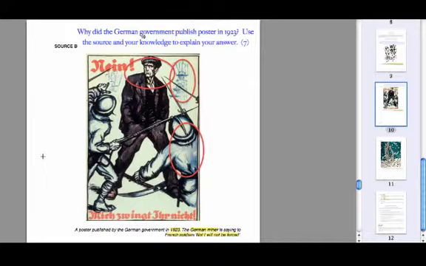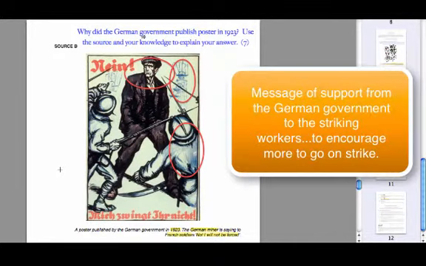So when we're looking for reasons why the government published this poster in 1923, if we look at how it's being depicted, we see the face of this miner here looking strong. He's very defiant in what he's saying, and we see the French soldiers here being very aggressive towards him. So it's really a message of support. That's the purpose of this source, is a message of support to the miners to say, well done, keep going, and to encourage more to do the same.